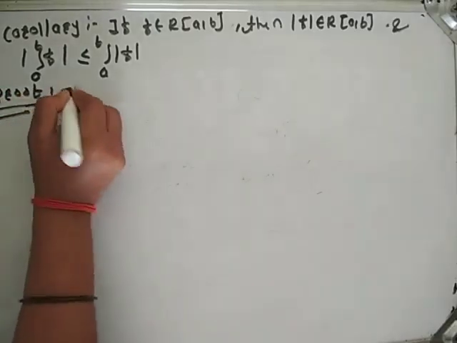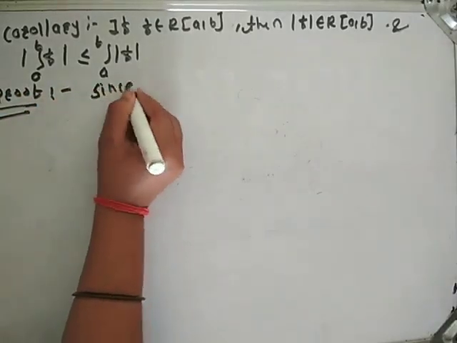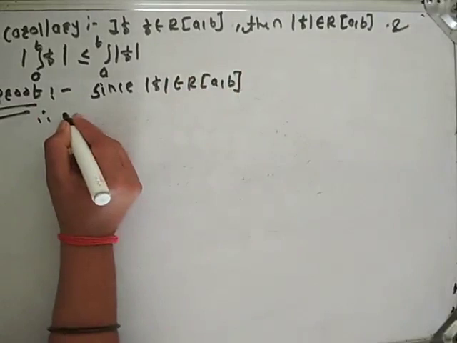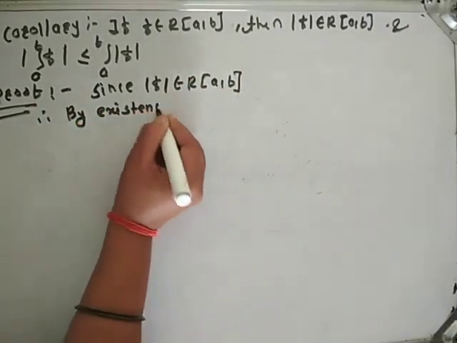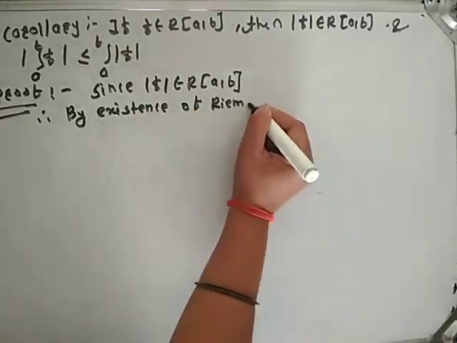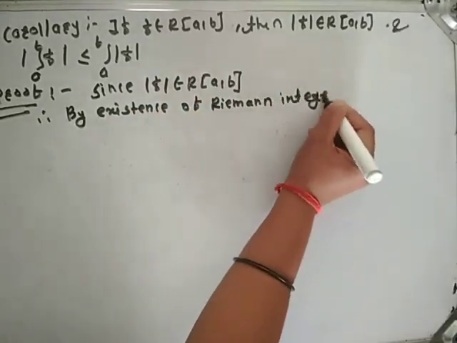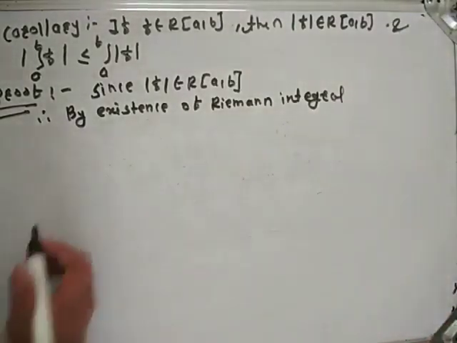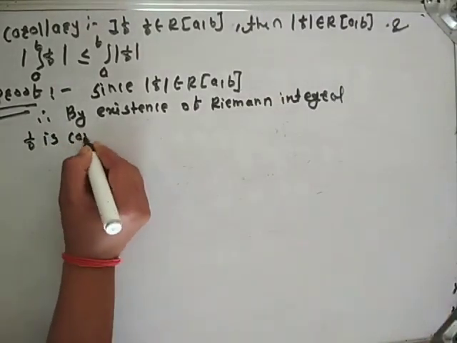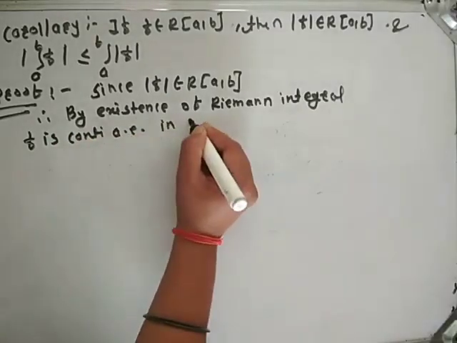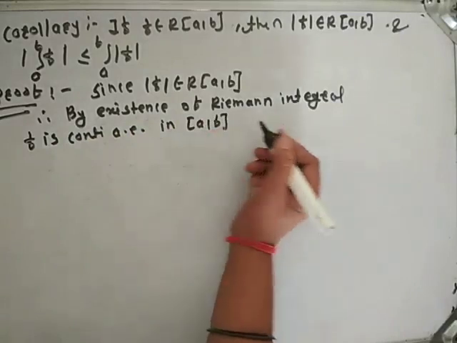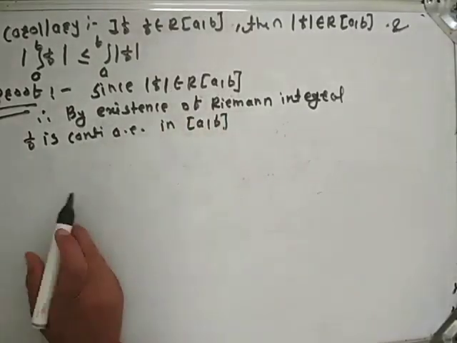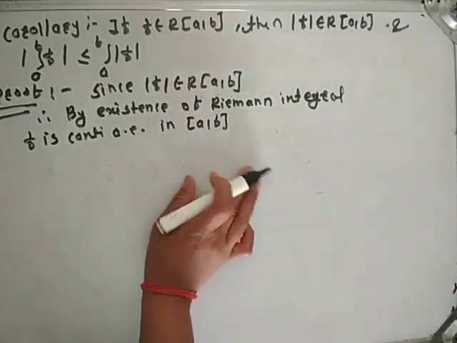Proof. See here, since we have given f is Riemann integrable on the closed interval [a,b], therefore by the existence of the Riemann integral, f is continuous almost everywhere in the closed interval [a,b].